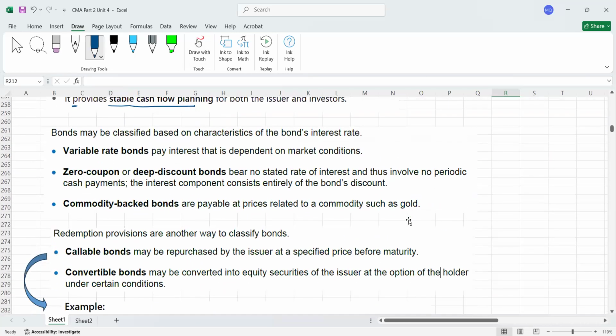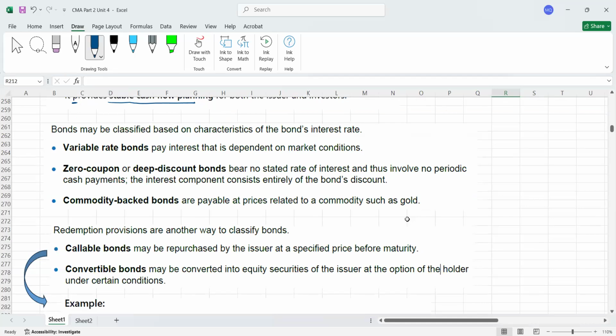Now, guys, we have some other types of bonds, and these bonds are characterized based on the interest rates, or interest payments, or interest pattern. So let me tell you here. There's another type that is called bonds with a variable rate. Let me explain. For example, guys, there are different types of bonds.